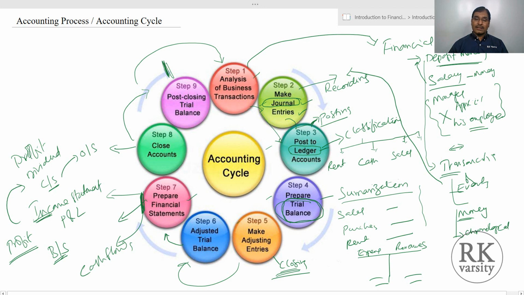Now you can easily make out the relationship between the accounting definition and the accounting cycle. Whatever is mentioned in the accounting definition, exactly the accounting cycle is prepared along those lines.